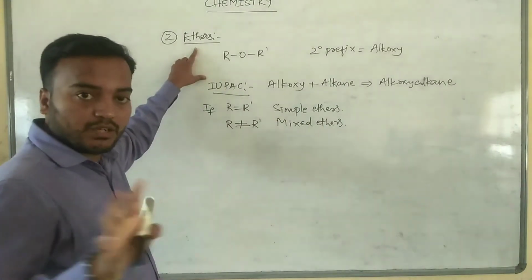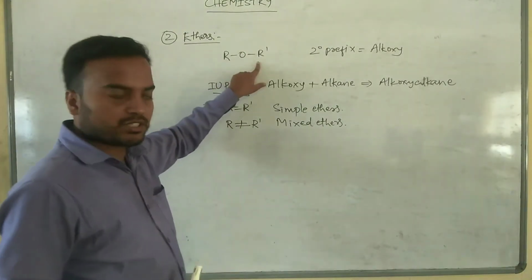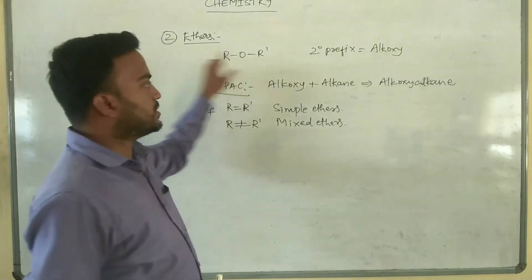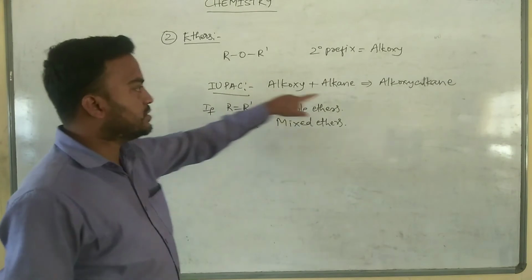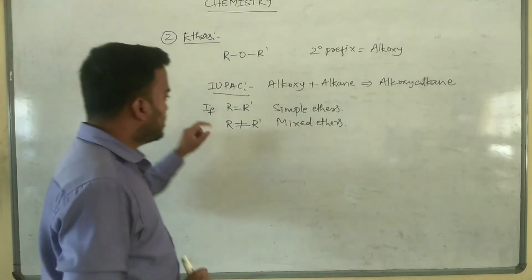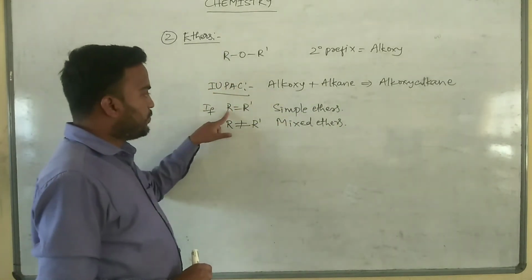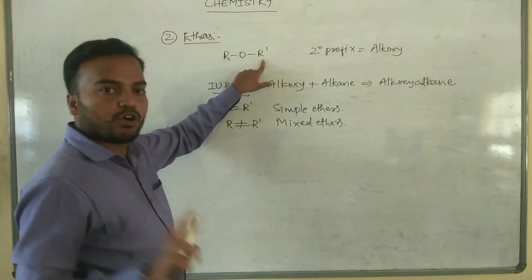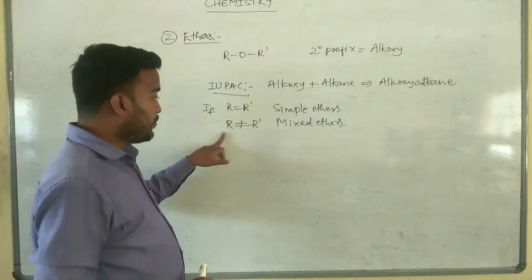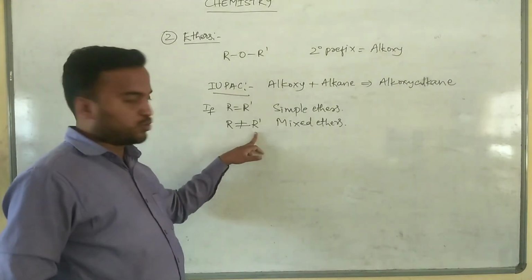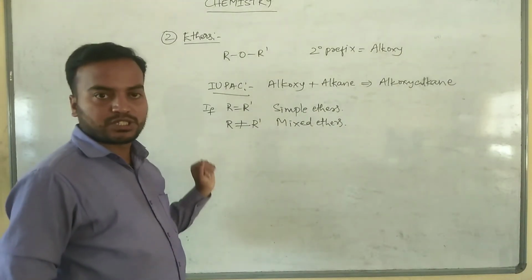Ethers have general formula ROR dash, and the secondary prefix for ethers is alkoxy. IUPAC name for ethers is alkoxy alkane. If R group is equal to R dash group, then it is said to be simple ethers. If R group is not equal to R dash group, then it is said to be mixed ethers.